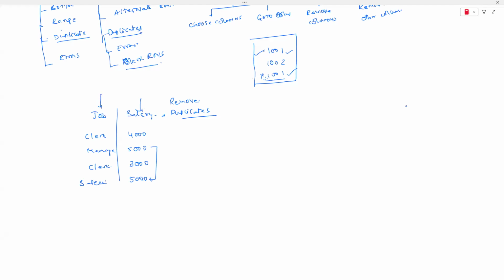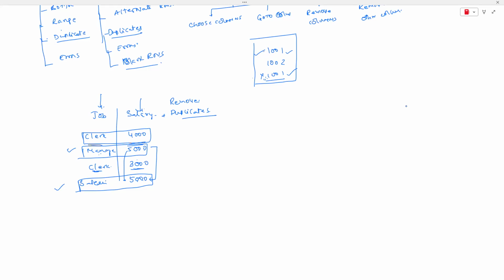But if I selected both these columns, it won't check for duplicates in the job individually, or in the salary individually. What it will check is whether the same job and same salary are repeated. For example, clerk 4,000 is there and manager 5,000 is there. Again, we have a salesman 5,000. So the same salary has been repeated. That is fine. But it does not have the same job. So now these 2 records are not duplicates. So if I say remove duplicates, none of the records will be deleted. This record will be left over, this record also, because they are not duplicates. Salary may be duplicated. Job cannot be duplicated.